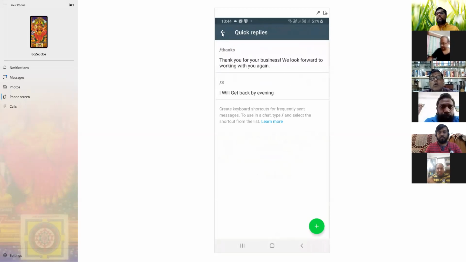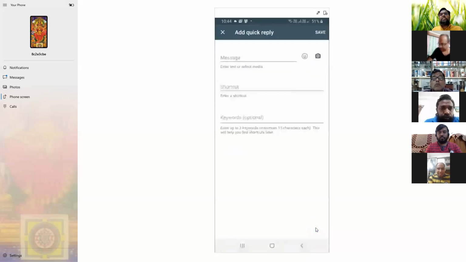No, this was this. Okay. You can go down to that plus sign at the bottom of the screen. Right. Yeah. Click and put the message there. Okay. On the message, you can write all the details, whatever features of my product. Right. And in the shortcut space, put a slash and write features.